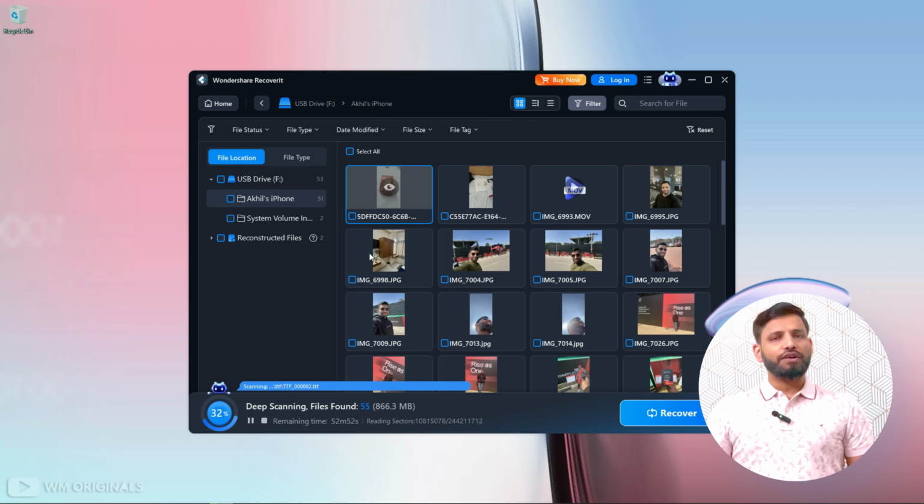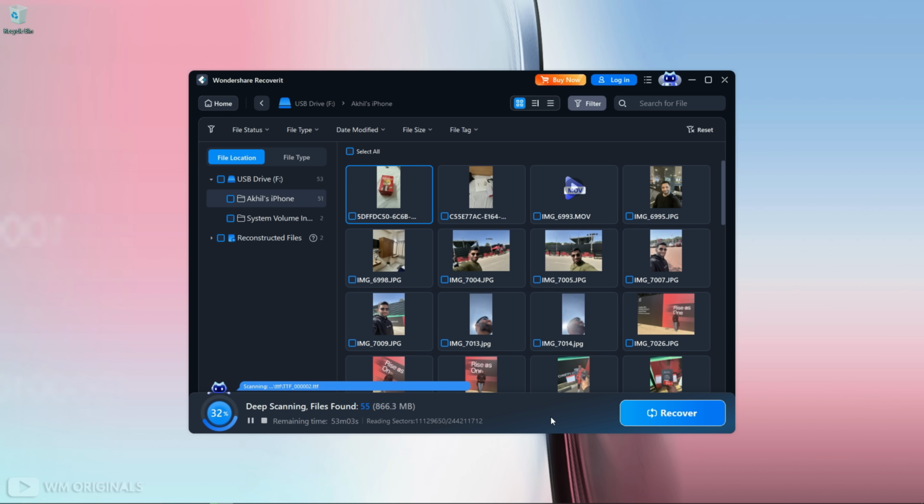First, as we have found the photos and videos that we wanted to recover, we can stop deep scanning. But if your files are not found after quick scan, let Wondershare Recoverit complete deep scanning to find your lost files. For now, let's stop scanning, and for that, click on this.